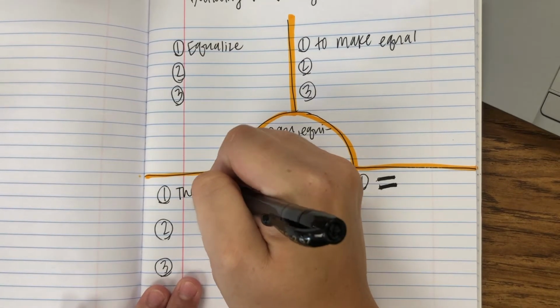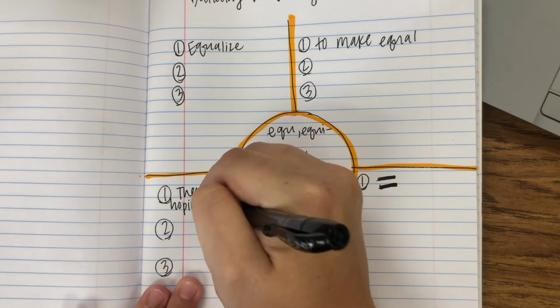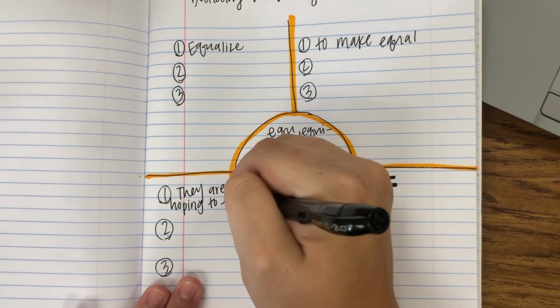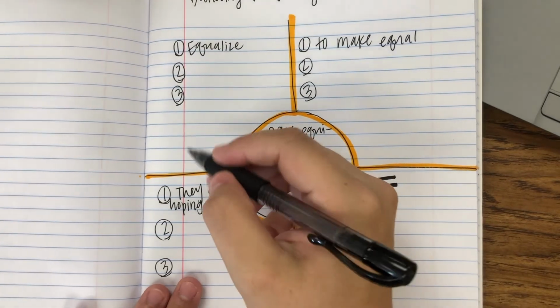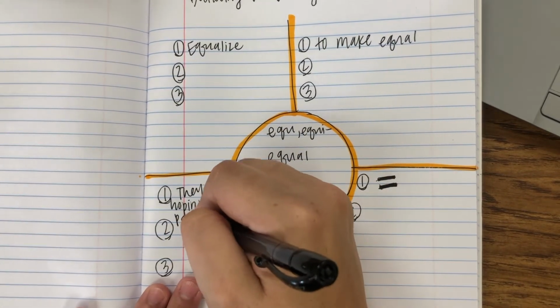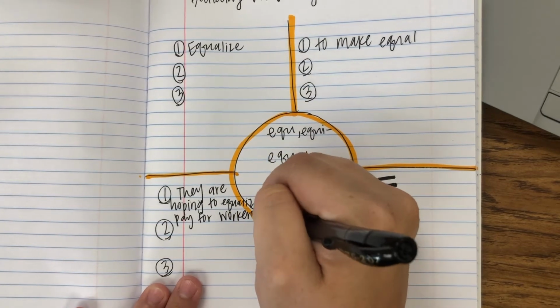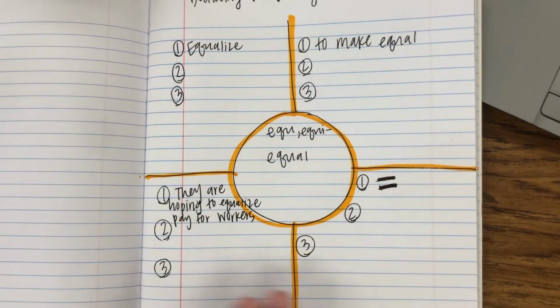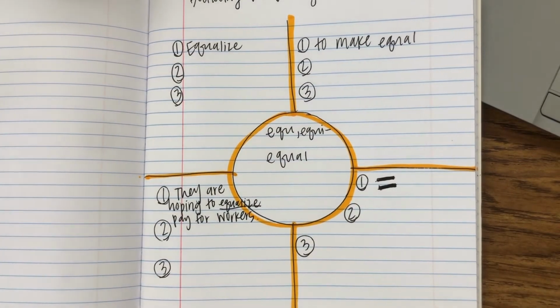They are hoping to equalize, oh no, we're going to run out of room. That's okay. Equalize pay for workers, okay? So they're hoping to equalize pay, and what I mean by this is they're equalizing pay for workers with similar jobs, okay? Similar tasks. So they're hoping to equalize pay for workers.